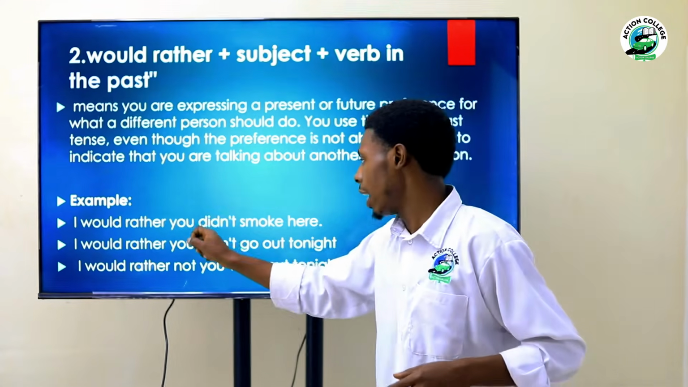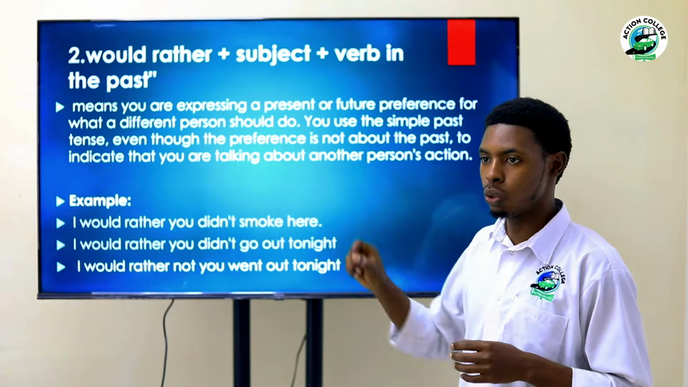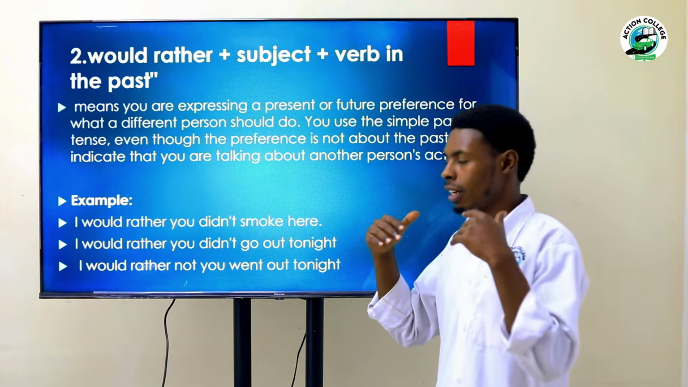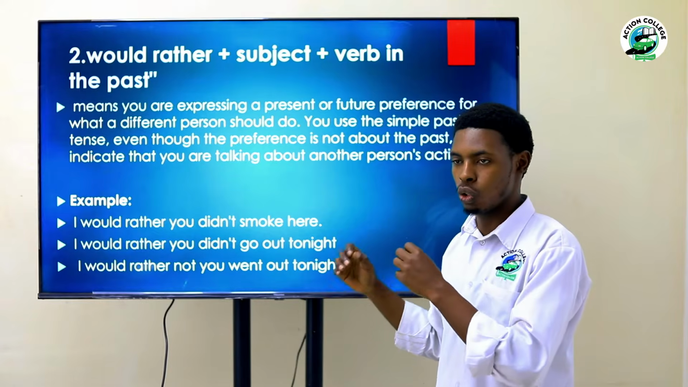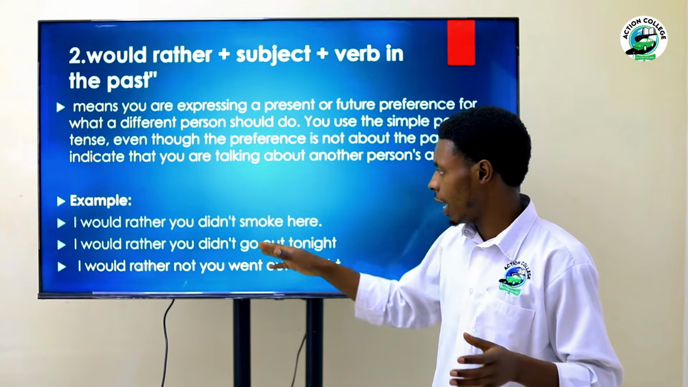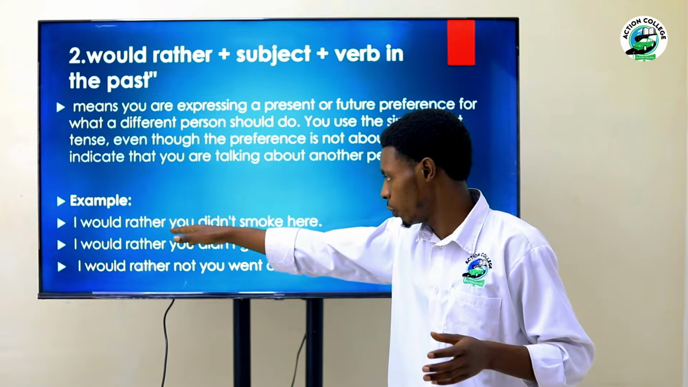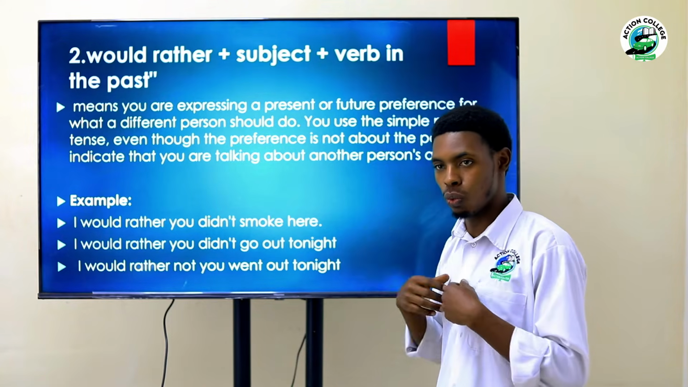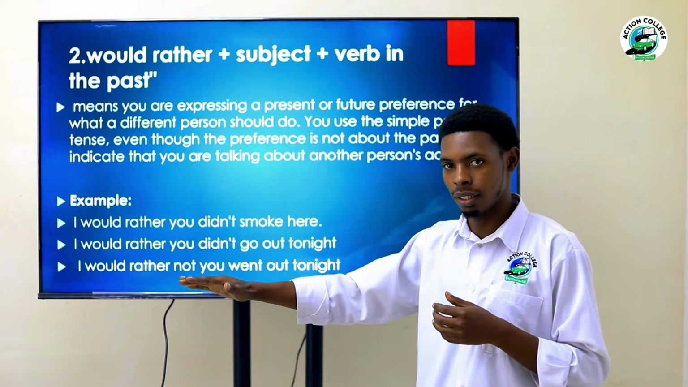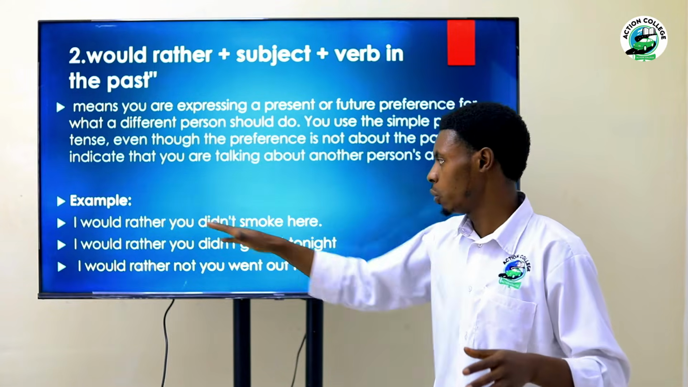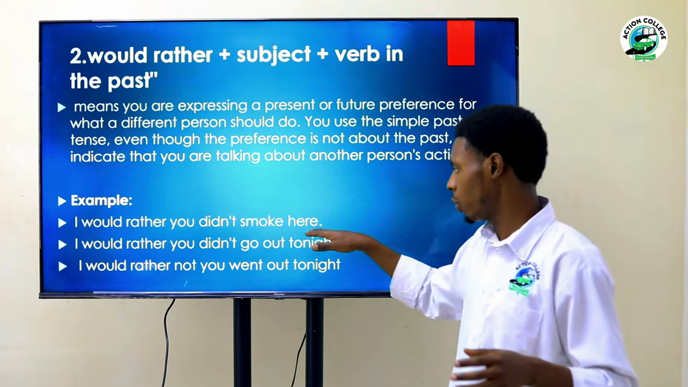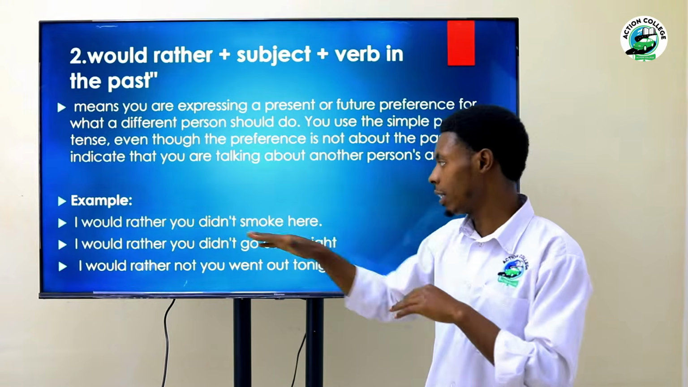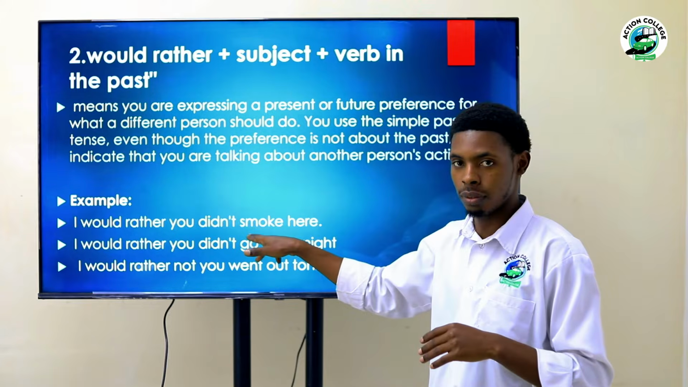So, I'd rather you didn't smoke here. I would rather you didn't smoke here means that you are wishing someone not to smoke here, because here you have "you", and this "you" means that it's another person. What you want him to do is not smoking here. You get? So, I would rather you didn't smoke here. It means that's what you wish for present time or in future, but for another person.